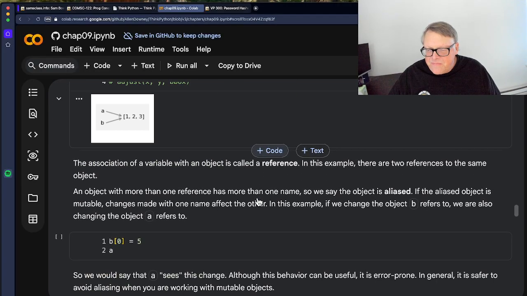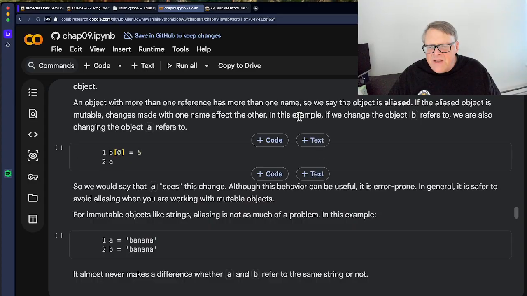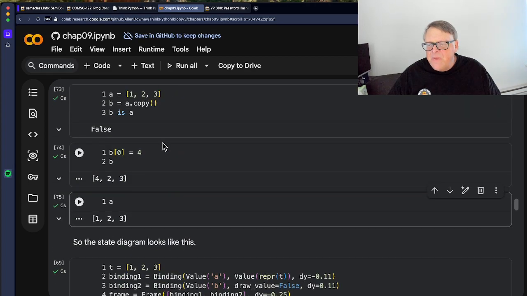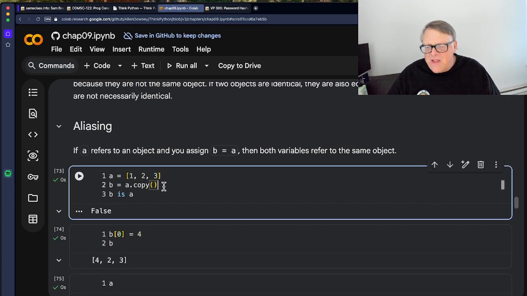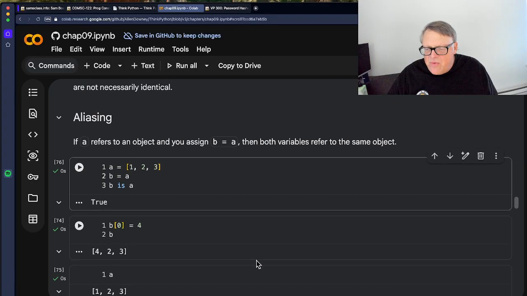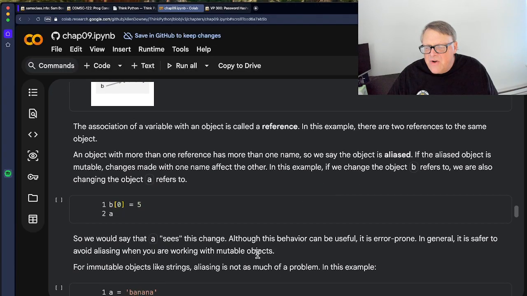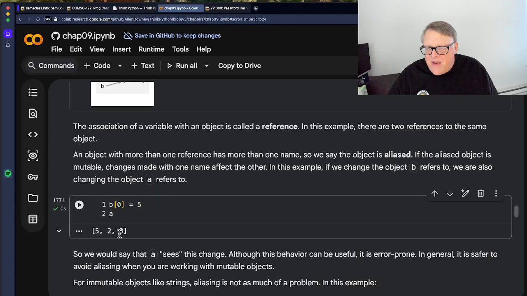All right. So an object with more than one reference has more than one name, so it's aliased. They're going to do the same thing I did. They have A and B here. They're going to make it without the copy. And without the copy, they do equal each other. And so now when you set B0 equals 5, A now has 5 too.